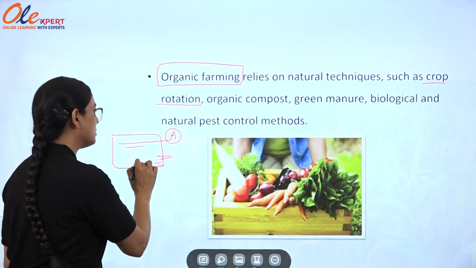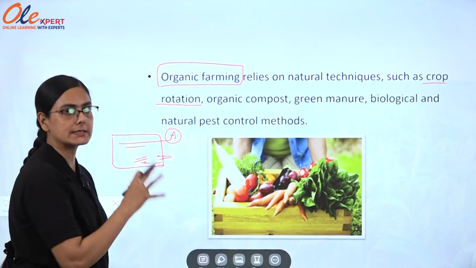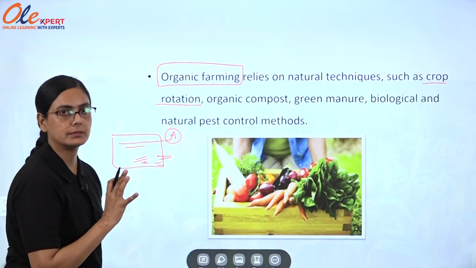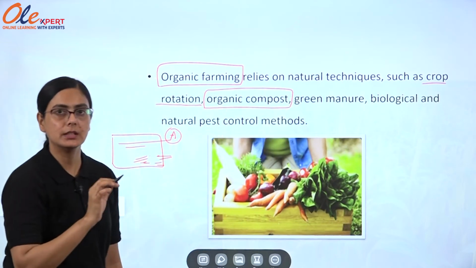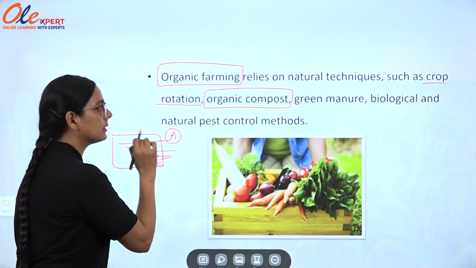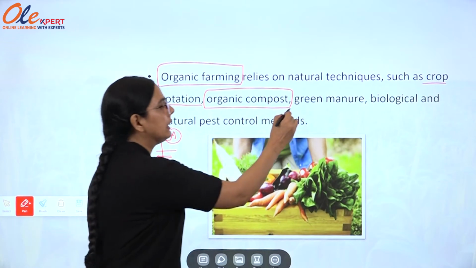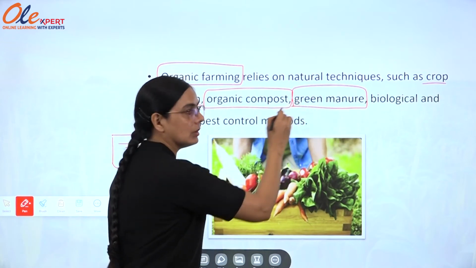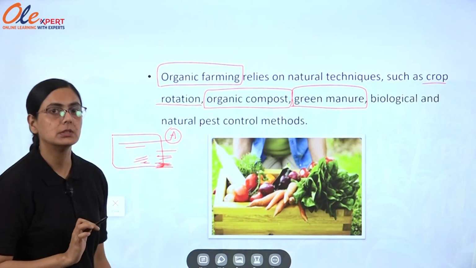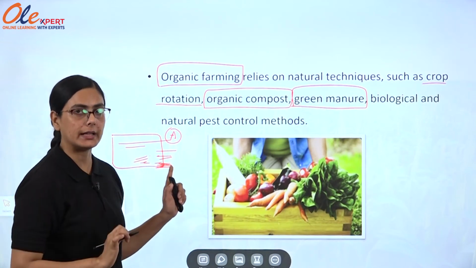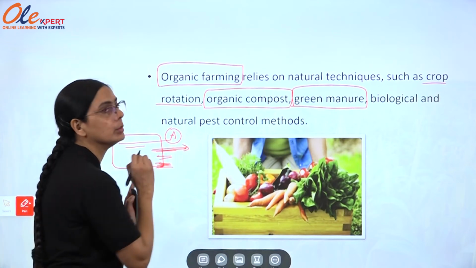Fine. So we can use extra natural manure in this field to enhance the quality of the soil. Organic compost will be used, meaning natural and organic compost to enhance the soil. Green manure will be used, which is not synthetic or chemical, just to enhance the quality of the soil. Then only will we get more product from this field.